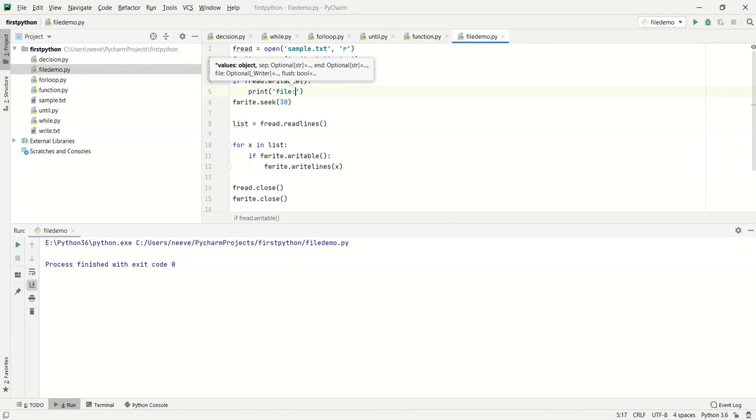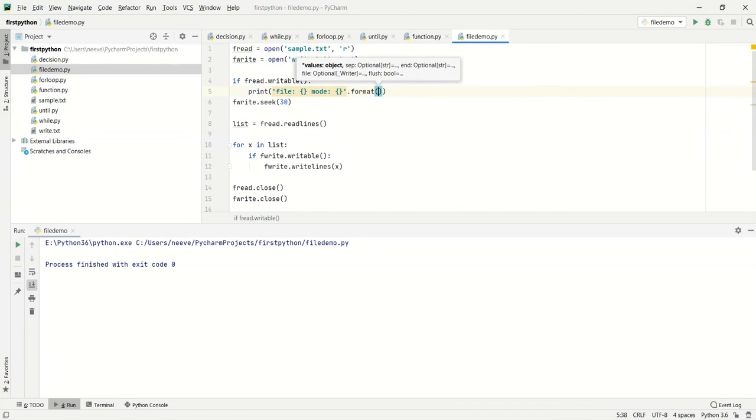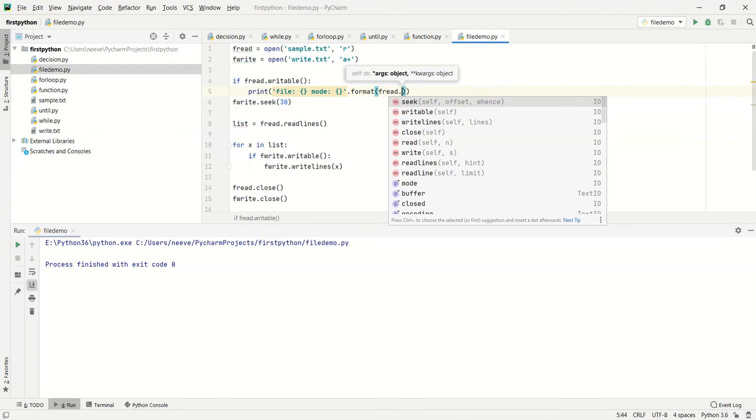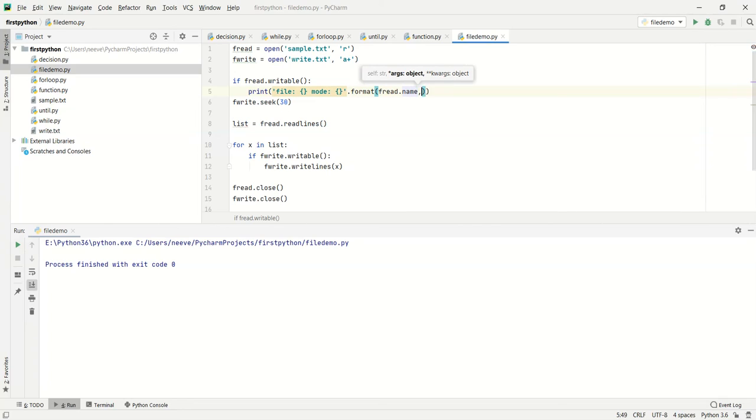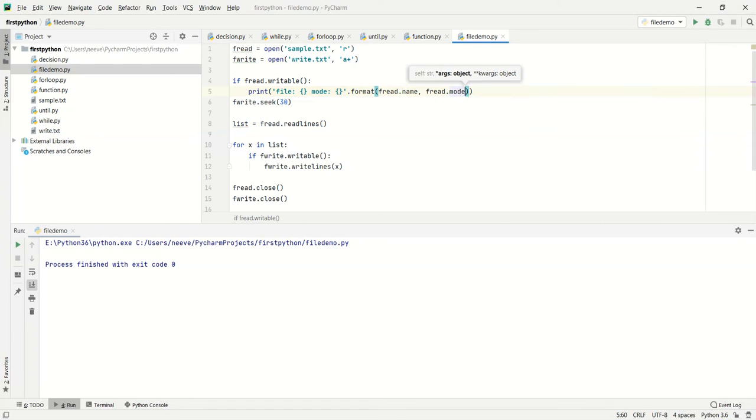file colon over here, and mode over here, and then the format of fread.name, fread.mode.